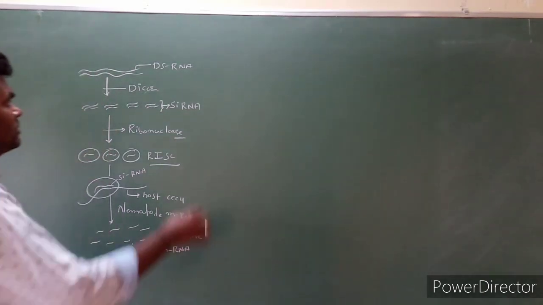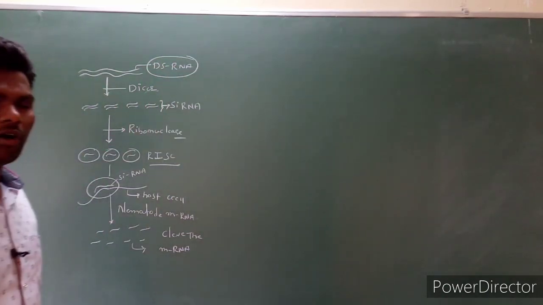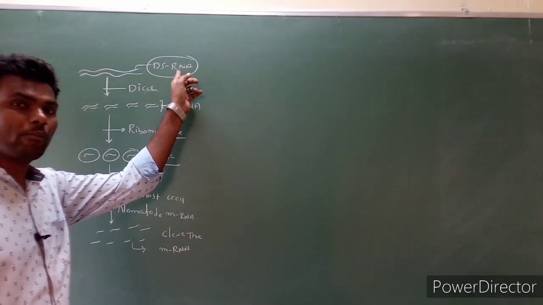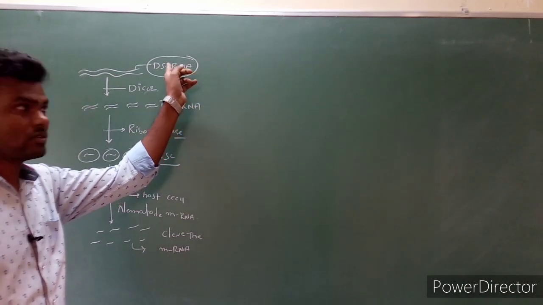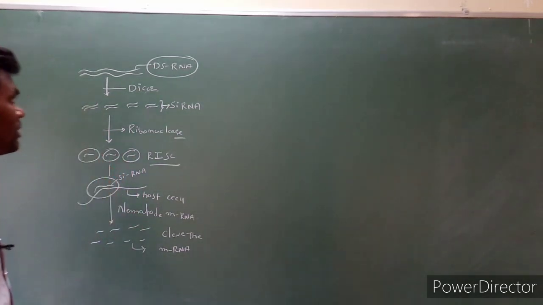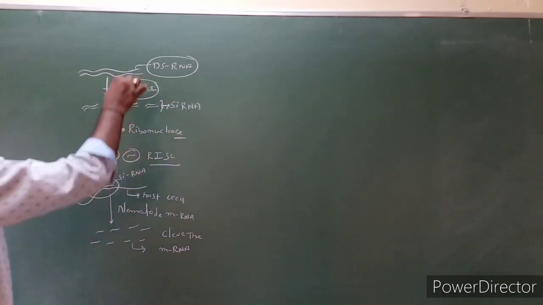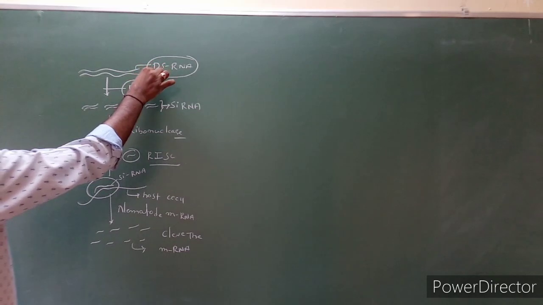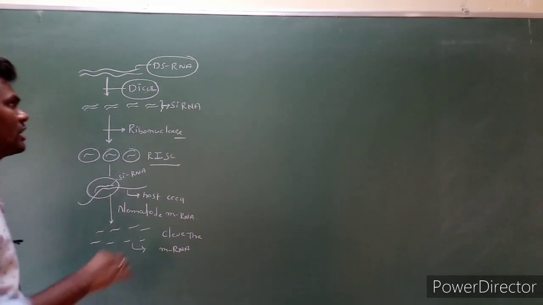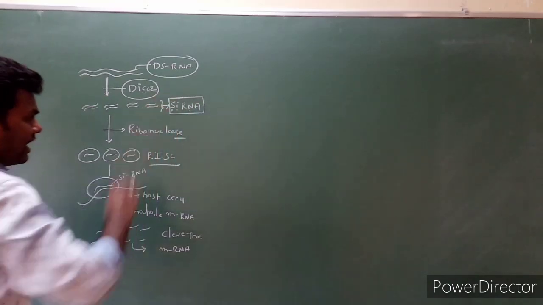Let's see the diagram. This is double-stranded RNA, dsRNA, sourced from RNA-infected virus as well as transposable elements, whose sequence is complementary to nematode mRNA. This is inserted into the cytoplasm of a eukaryotic cell. In the presence of dicer enzyme, the double-stranded RNAs are broken down into small pieces, and each piece we call siRNA, small interference RNA.